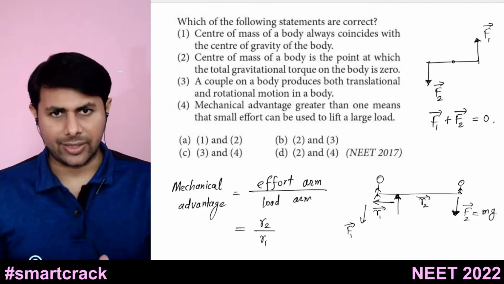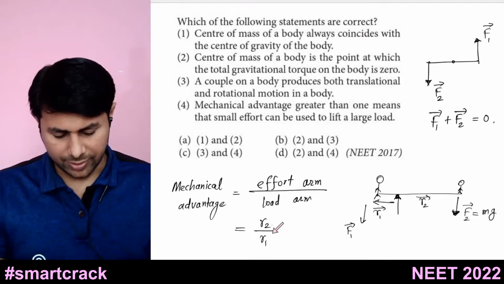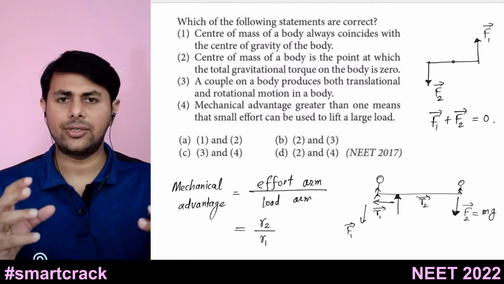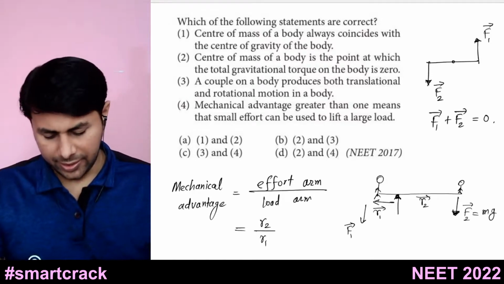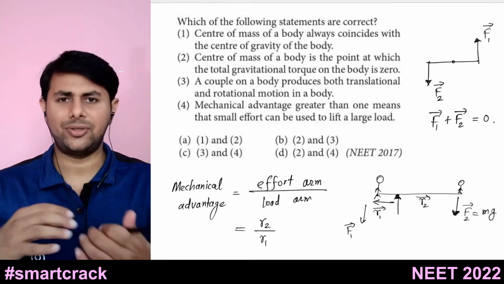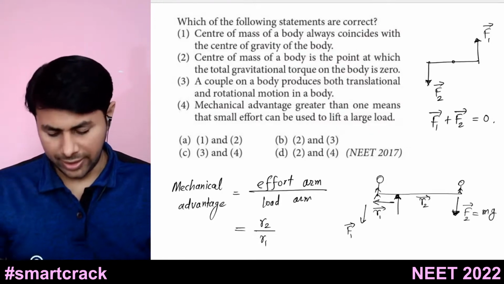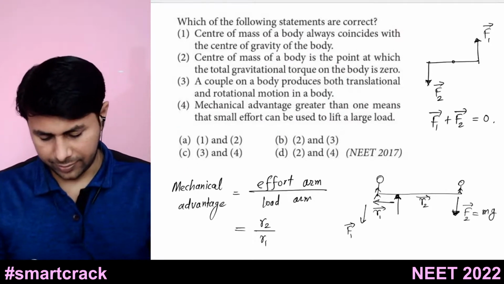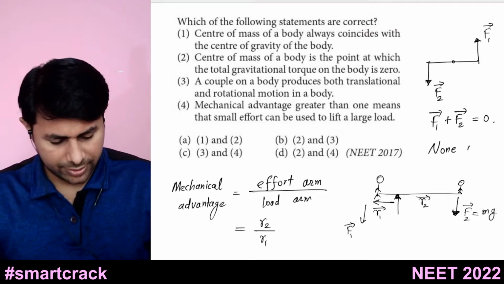So this is mechanical advantage, and the boy will be able to lift that person if this ratio R2 upon R1 is equal to the ratio of the person's weight to that boy's weight. So this option is correct. Mechanical advantage greater than 1 means a small effort can be used to lift a large load. So this one is correct, and none of the other options unfortunately is correct. In true sense, it is none of these.